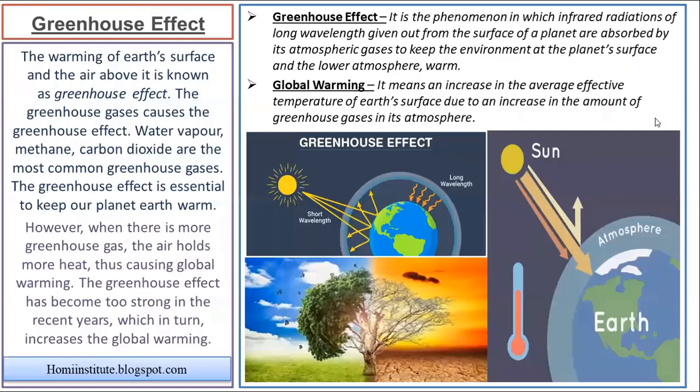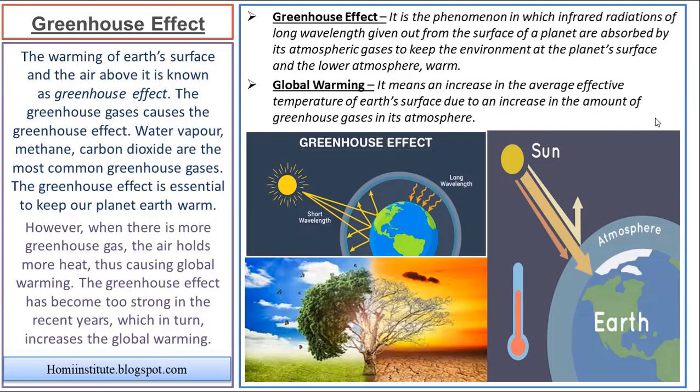When we are using all these conventional sources of energy, we are actually harming our nature. We are creating problems for our nature. We are emitting a large amount of greenhouse gases into the atmosphere, due to which our average temperature is continuously increasing.